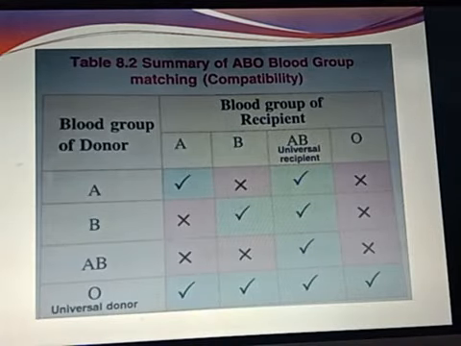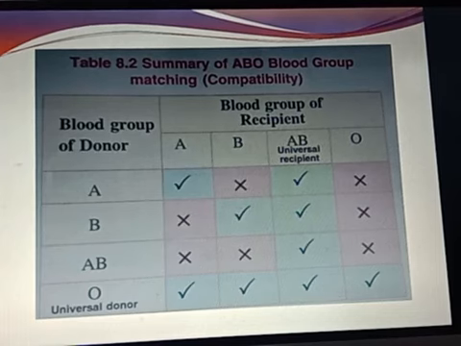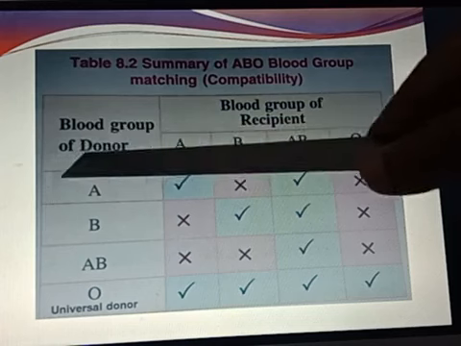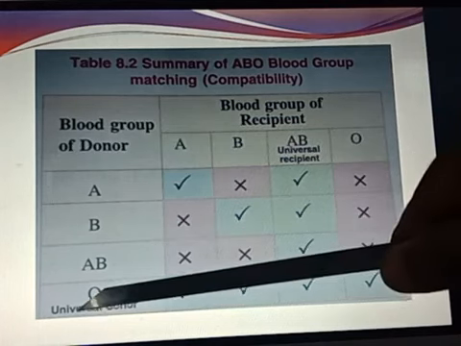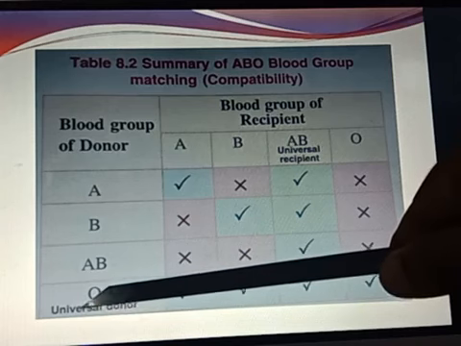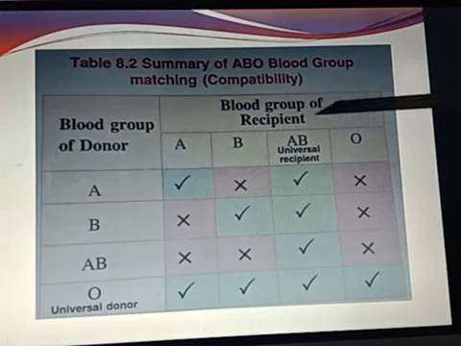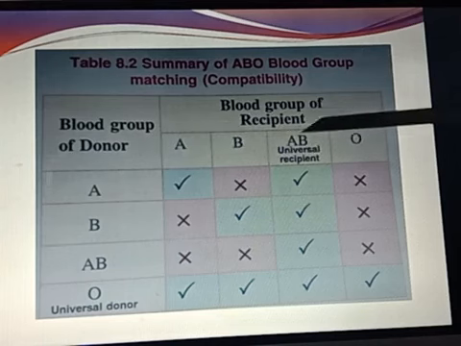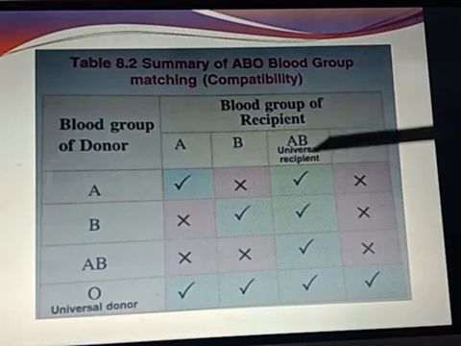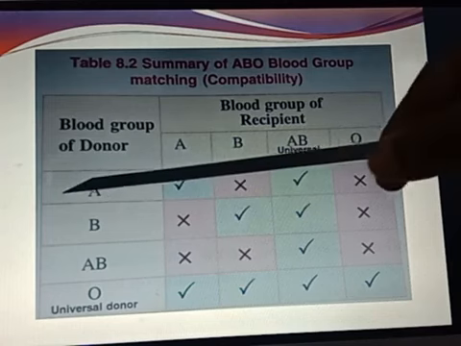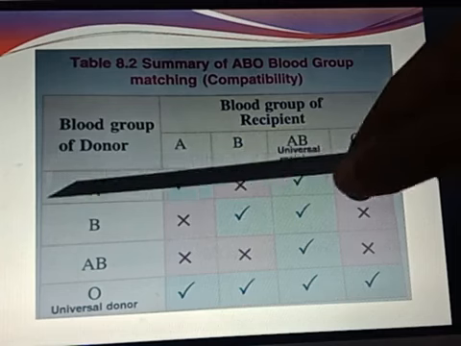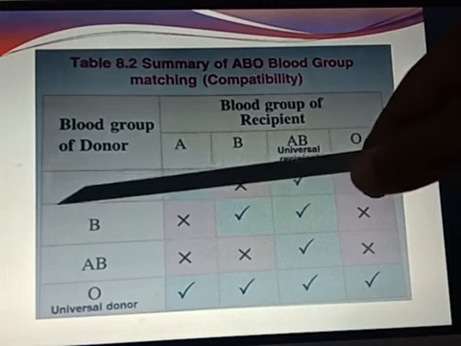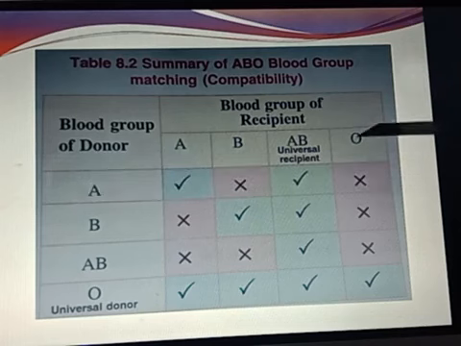This table is a summary of ABO blood group matching compatibility. You can see here the blood group of donor, the person who gives blood: A, B, AB, O, where O is a universal donor. The blood group of recipient: A, B, AB and O, where AB is a universal recipient. So what we can see, A can give blood to A, cannot give blood to B, A can give blood to AB, and A cannot give blood to O.